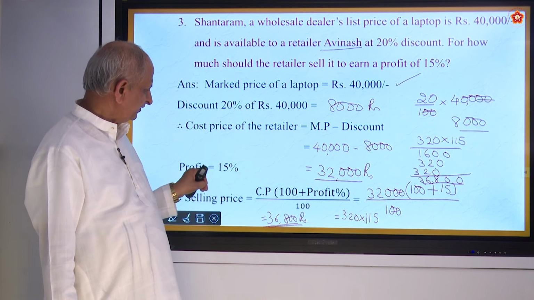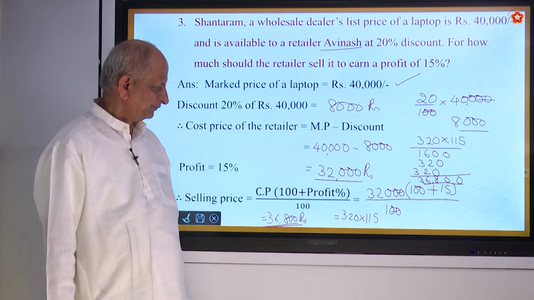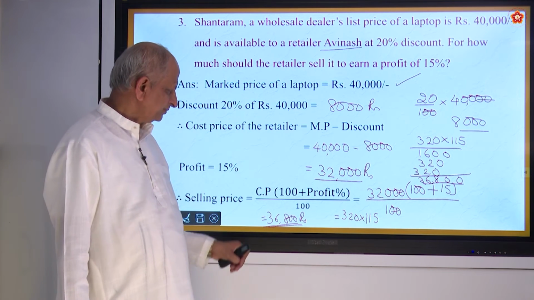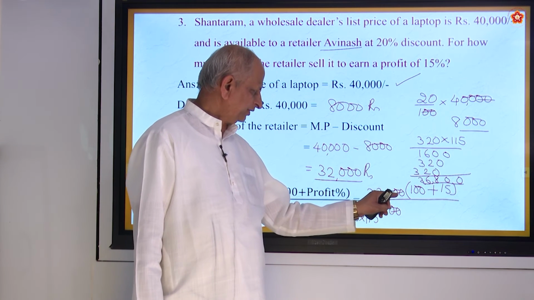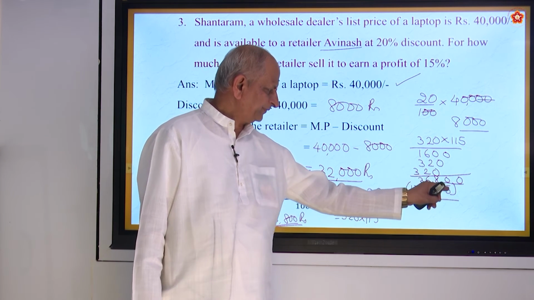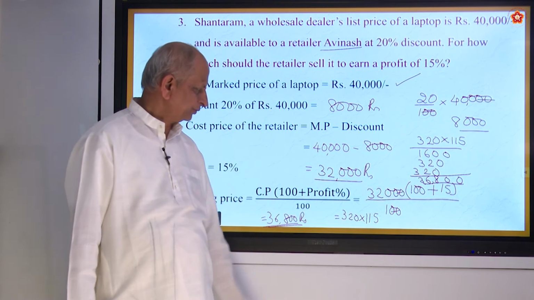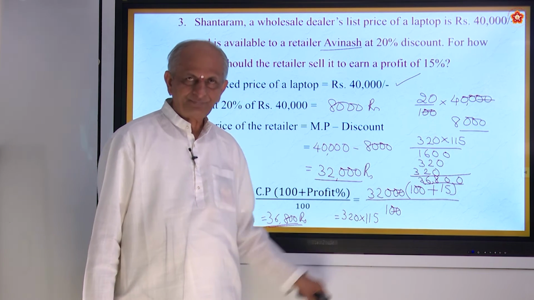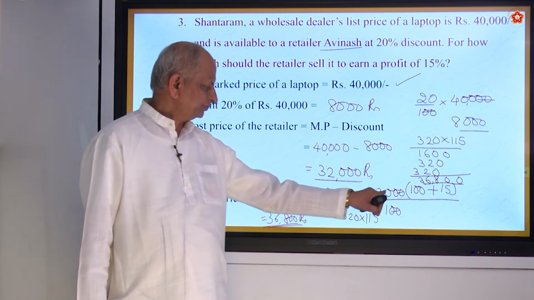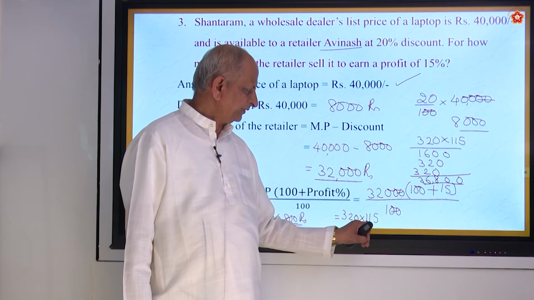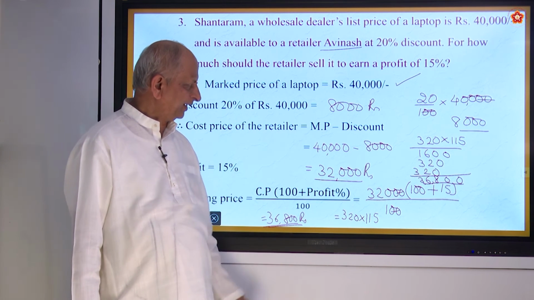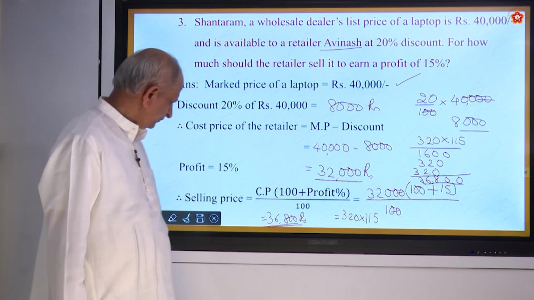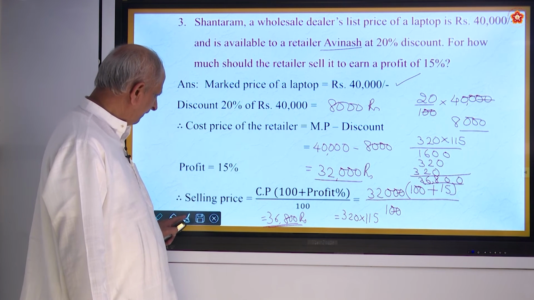He wants a profit of 15%. 15% means how much? That you are calculating here. So, 32,000 is the cost price, 100 plus 15 by 100. Don't cancel here. So, you have 0 cancels, 320 into 115 comes to 36,800. Is it alright? Come on, let us pass on to next problem.